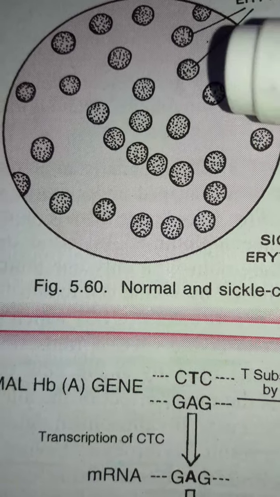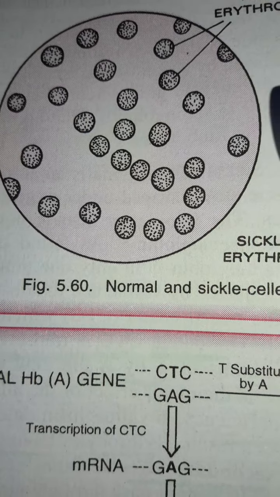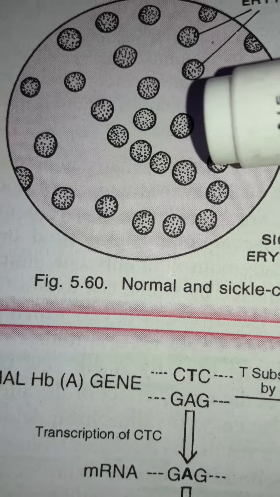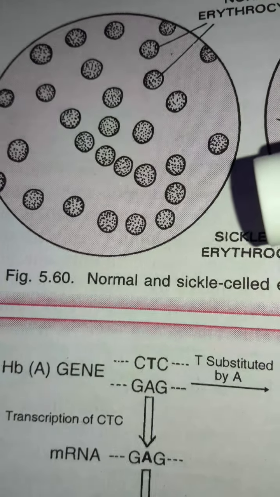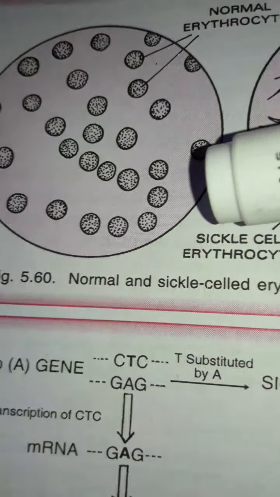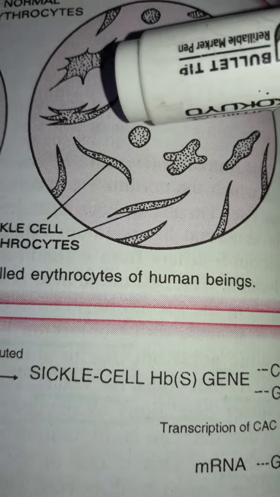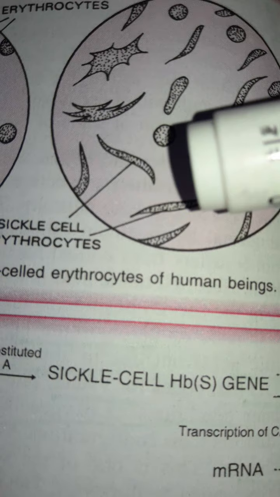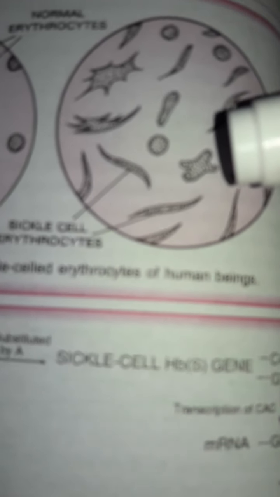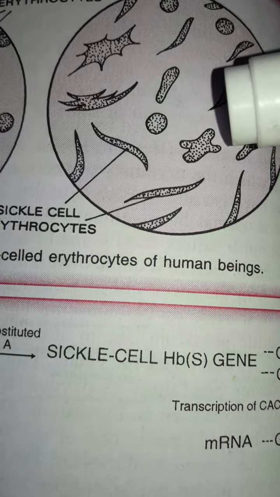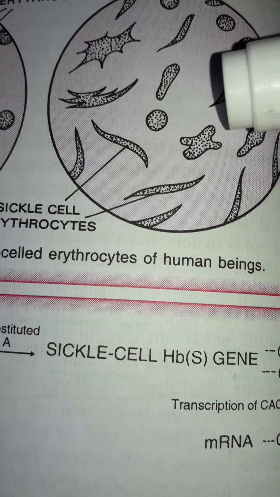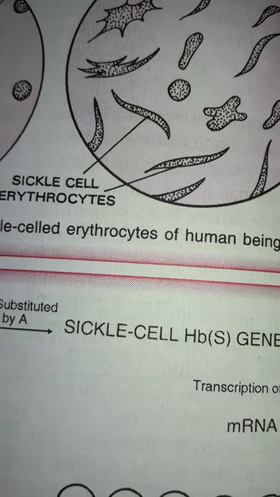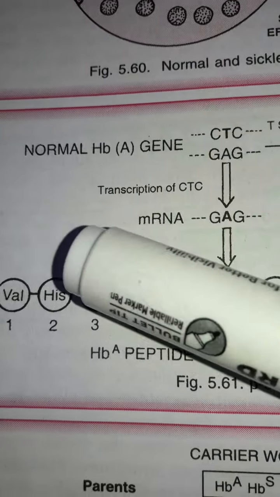Now you see, these are the normal RBCs, the erythrocytes, which are circular or oval shaped. But due to abnormal production of hemoglobin S, these cells become sickle shaped erythrocytes, which then creates a problem for transportation of oxygen. Now here, this is the main thing.